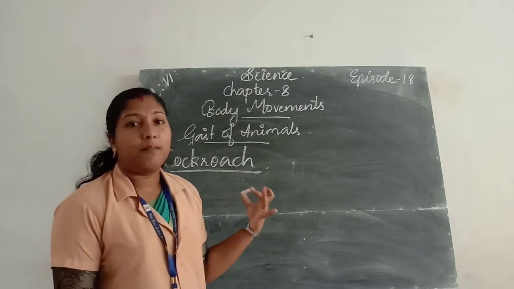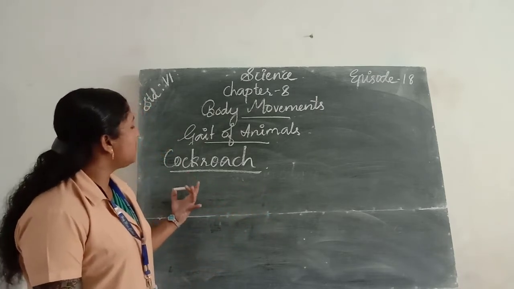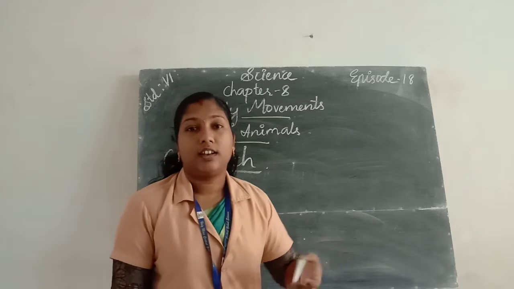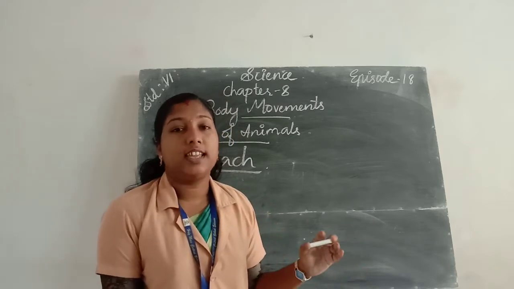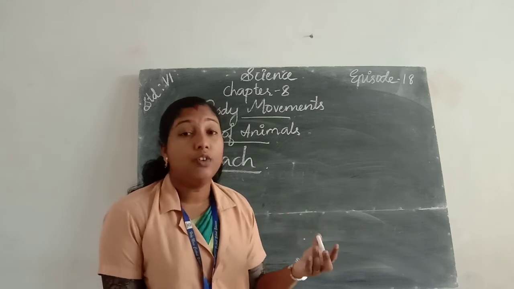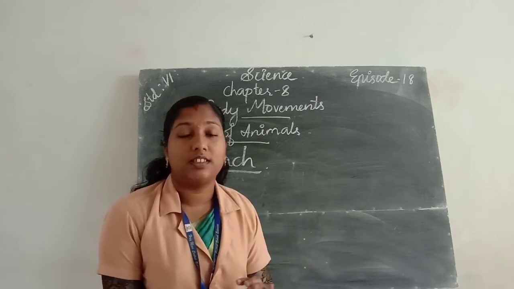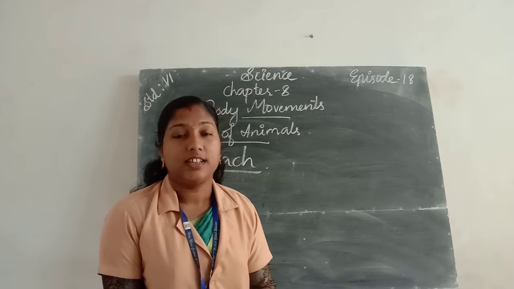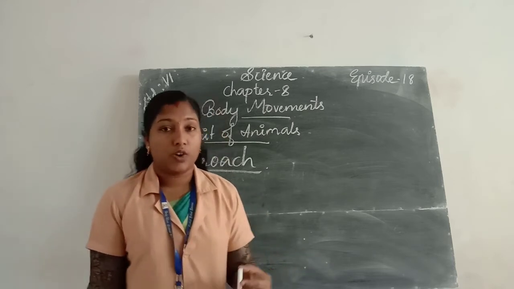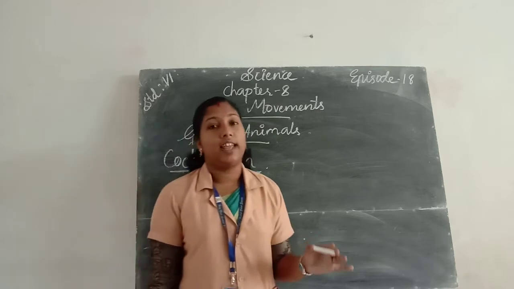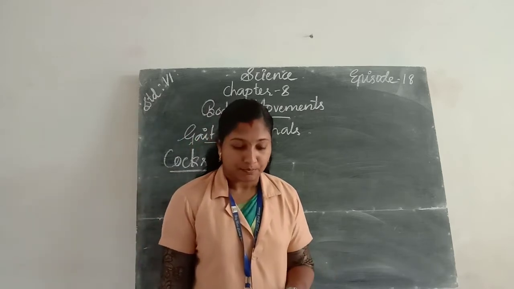Okay, once again about cockroach. The cockroaches can walk, climb and even fly in the air. They have 3 pairs of legs, and these legs help in walking.